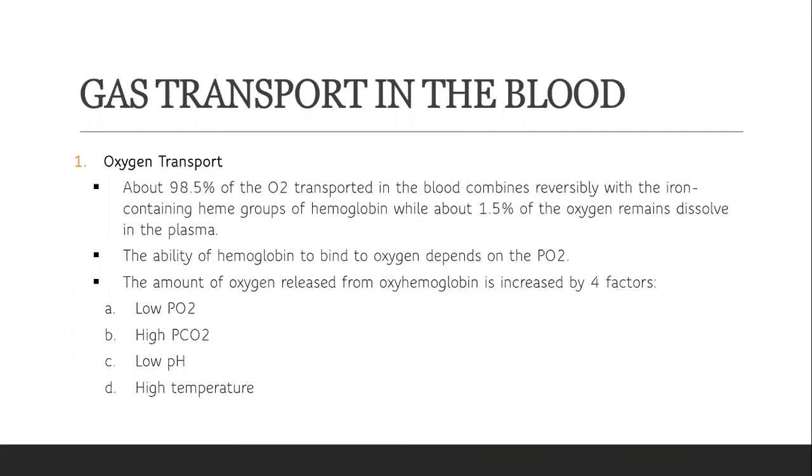Okay, so oxygen transport. About 98.5% of the oxygen transported in the blood combines reversibly with the iron-containing heme group of hemoglobin, while about 1.5% of the oxygen remains dissolved in the plasma. The amount of oxygen released from the oxyhemoglobin is increased by 4 factors: low PO2, high PCO2, low pH, and high temperature.